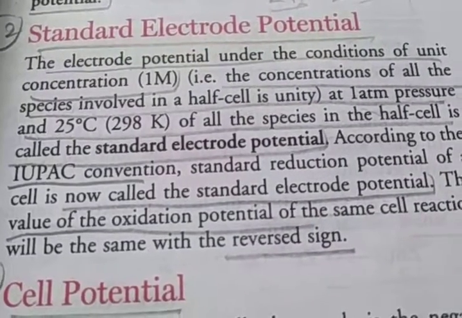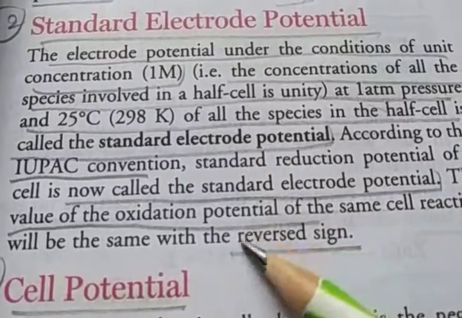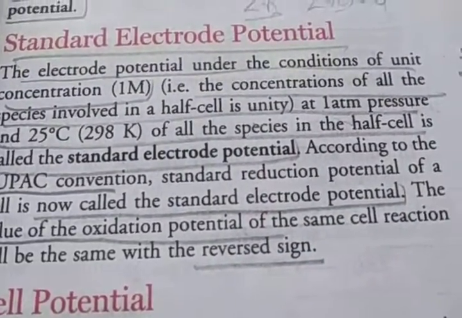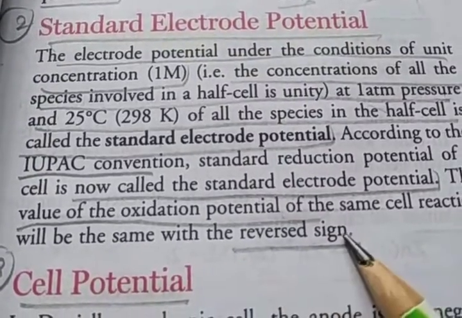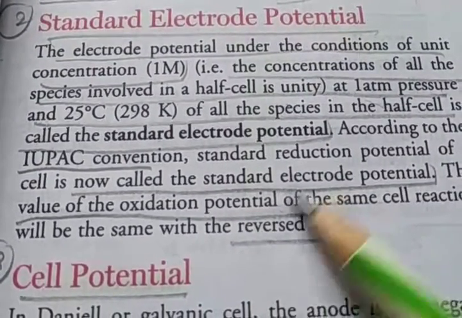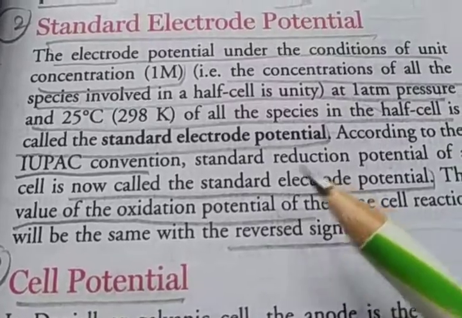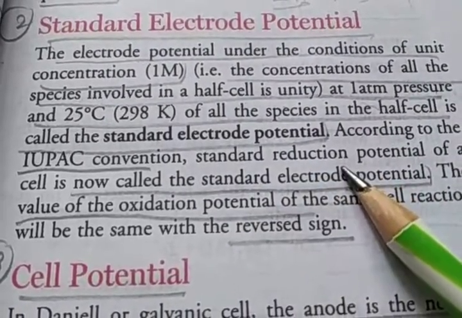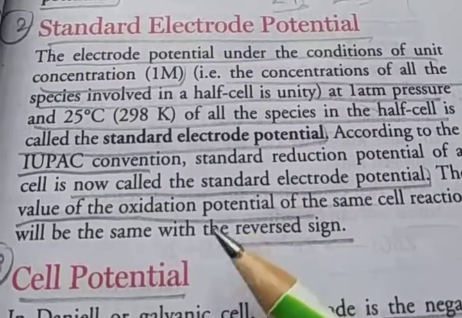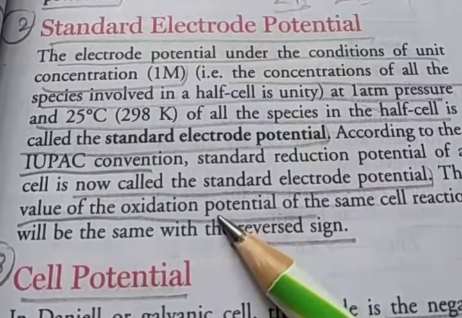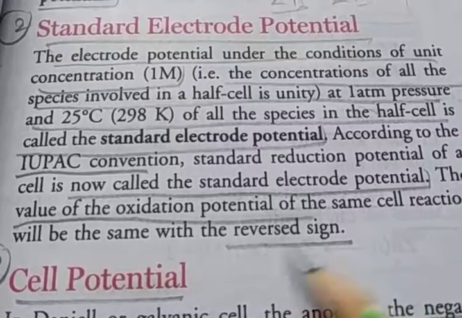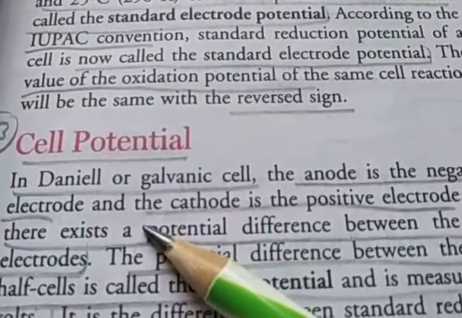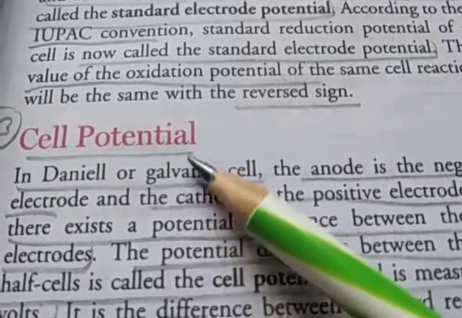In the opposite way, the value of the oxidation potential of the same cell reaction will be the same with the reverse sign. So only the sign differs. A standard electrode potential represents the standard reduction potential. But whenever we have to write the standard oxidation potential, we only change the sign. Okay, reverse sign.